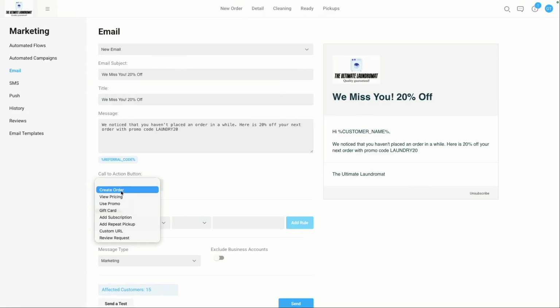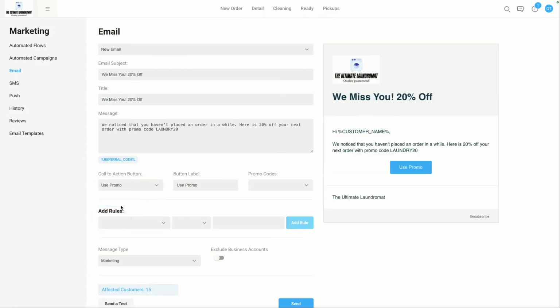Perhaps it's to create an order, right? Perhaps it's in fact to use the promo code that I have created perhaps for this, right? Now, the thing is, if a customer gets an email and they click on this button, the idea is that it will direct them to the CleanCloud app, right? So that's where they would be able to continue, whether you're prompting them to create an order, or to create an order with a promo code, which is what the use promo option would do, or whether you use the call to action for something else, right?